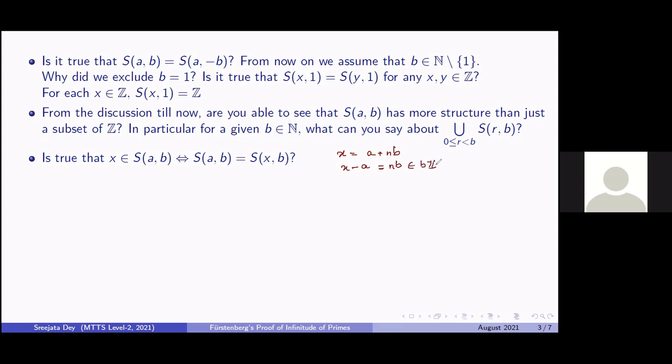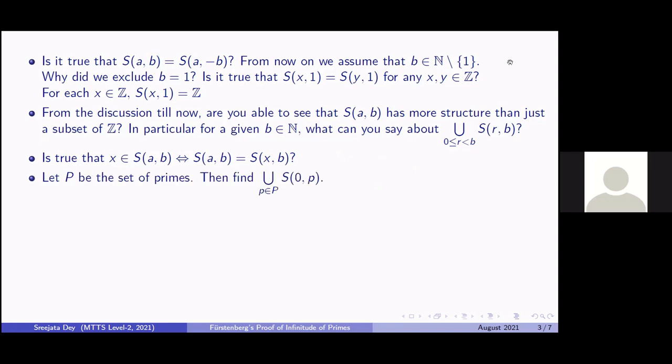Now, since we have used this notation of cosets, we will exploit that fact. So you can say that the coset x plus bZ is the same as the coset a plus bZ, which is the same as saying that S_{a,b} is equal to S_{x,b}. Now you can go in the opposite direction by retracing the arguments as well. So this is quite clear.